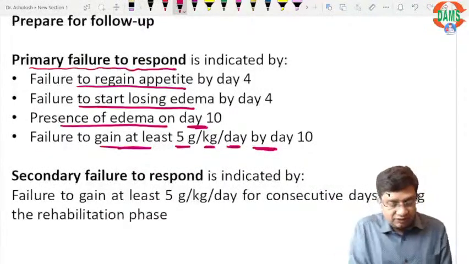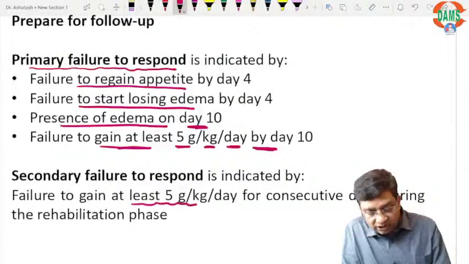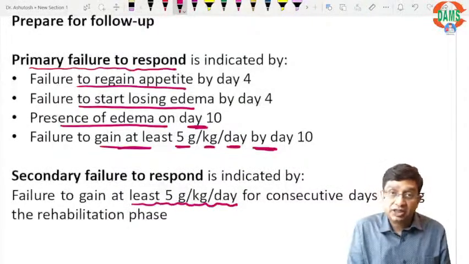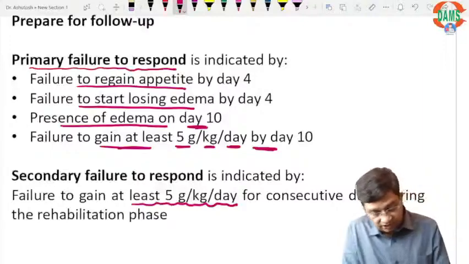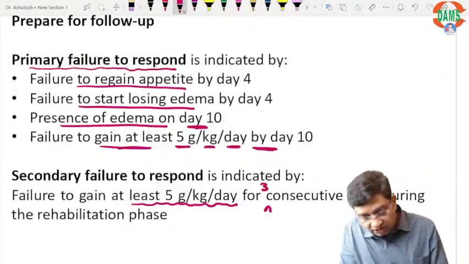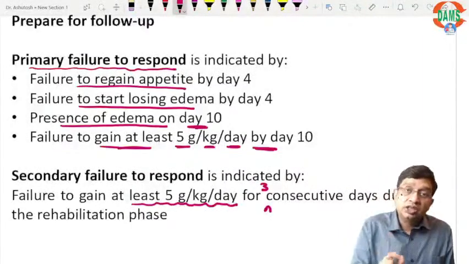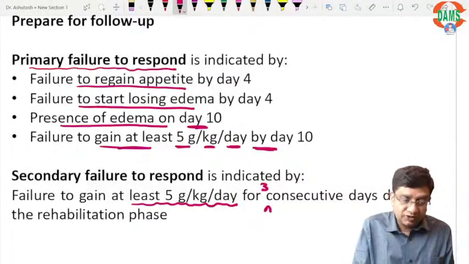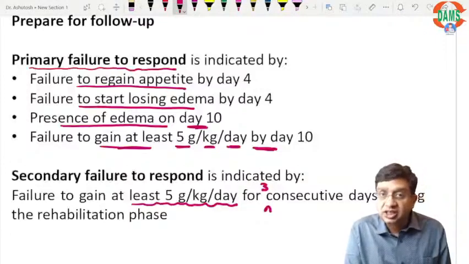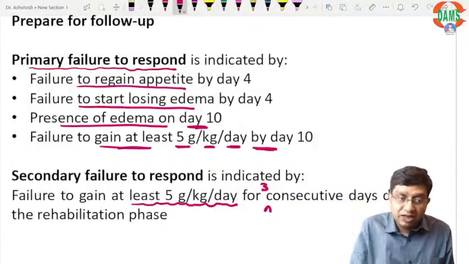Secondary failure is failure to gain at least 5 gram per kg per day for 3 consecutive days during the rehabilitation phase. So one is primary treatment failure, another is secondary treatment failure in the malnourished child.